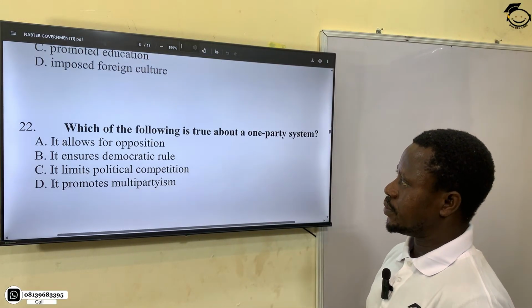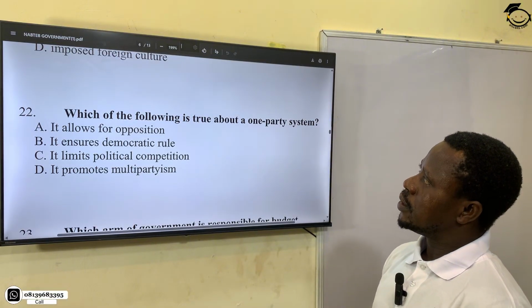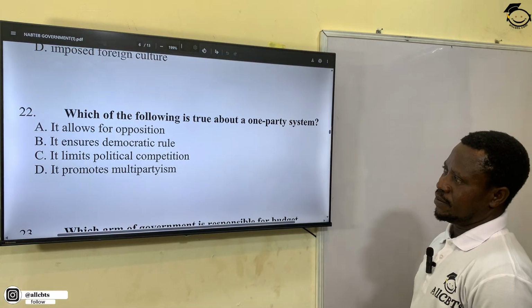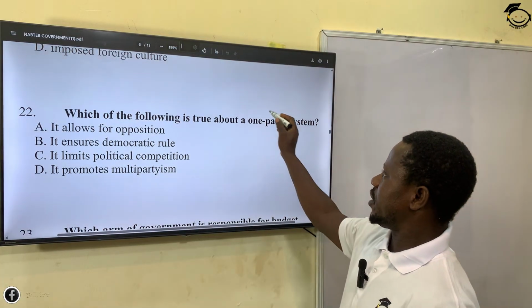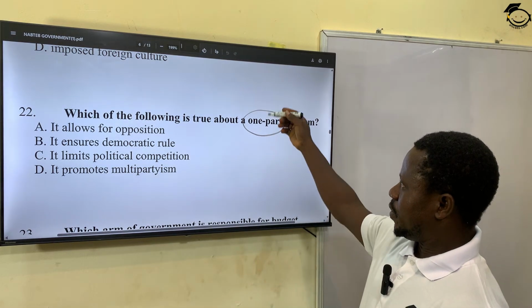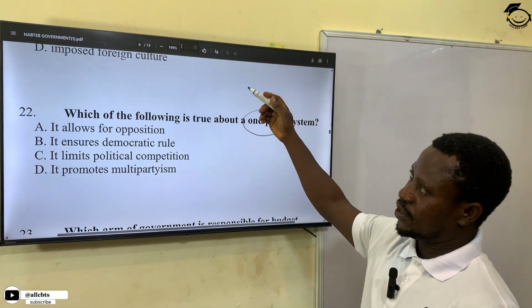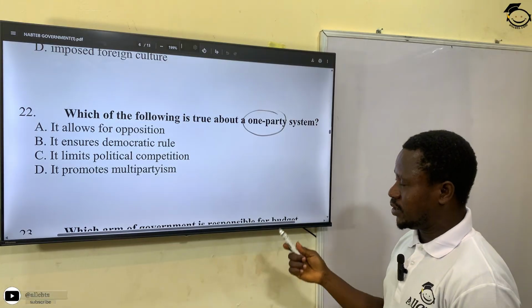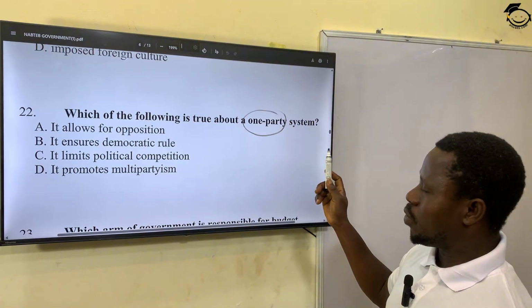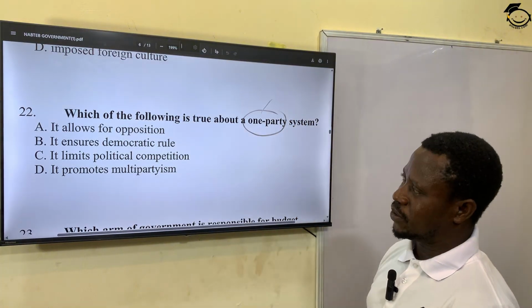Let's go on. Which of the following is true about the one-party system? One-party system. I just explained this in the previous question, right? When I explained the types of party system: one party, two, three, multi, and zero party. So which one is true about one party, when there's only one party in a particular country?